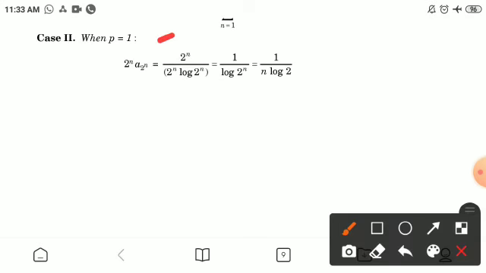Case second, when p is equal to 1, a_(2^n) into 2^n is equal to 2^n upon 2^n (log 2^n), which is equal to 1 by n log 2.